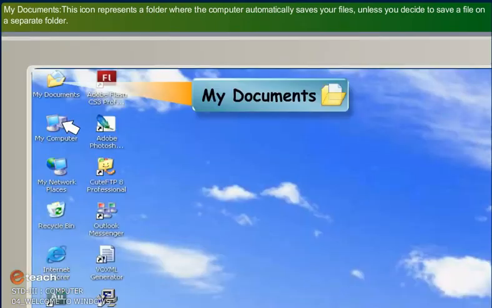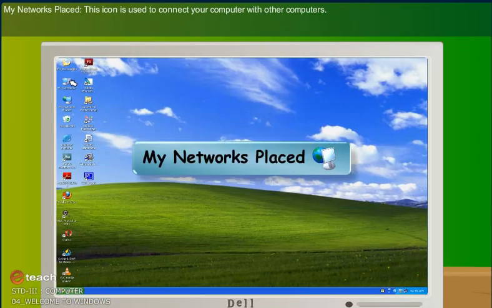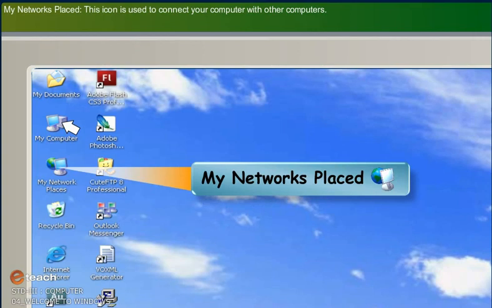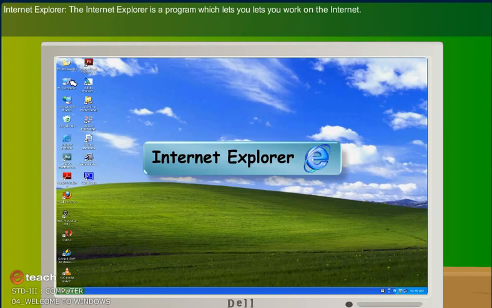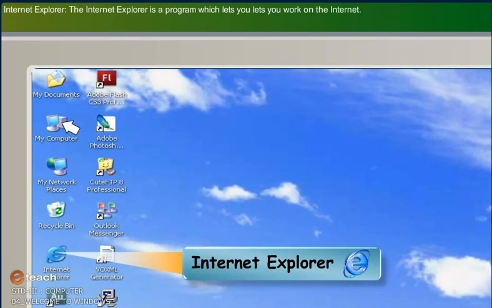This icon represents a folder where the computer automatically saves your files unless you decide to save a file in a separate folder. My Network Places. This icon is used to connect your computer with other computers. Internet Explorer. The Internet Explorer is a program which lets you work on the internet.